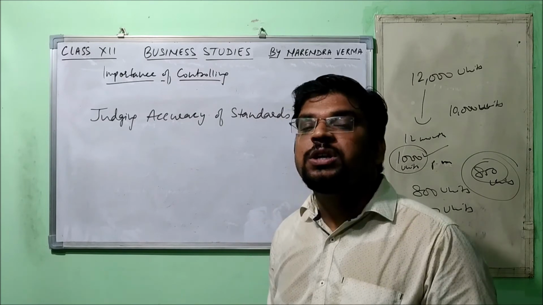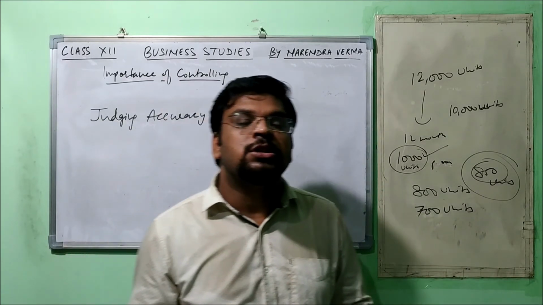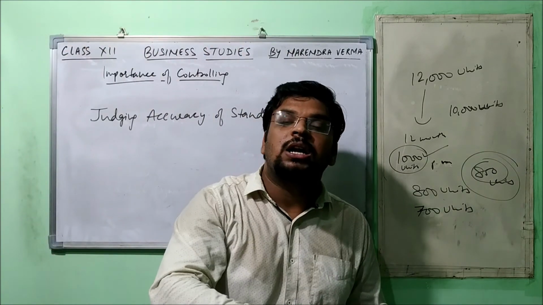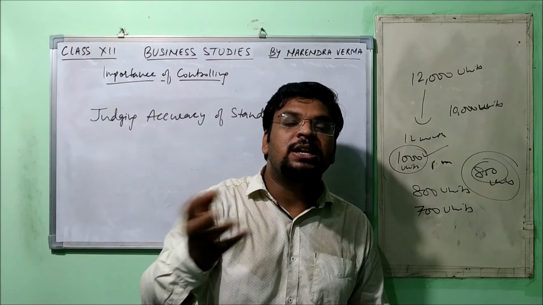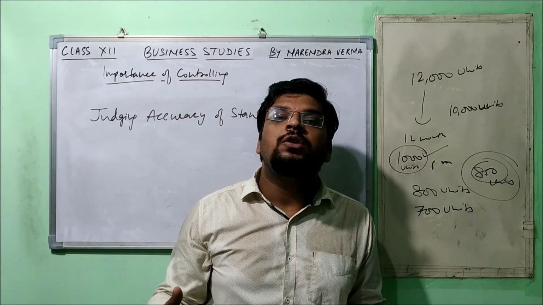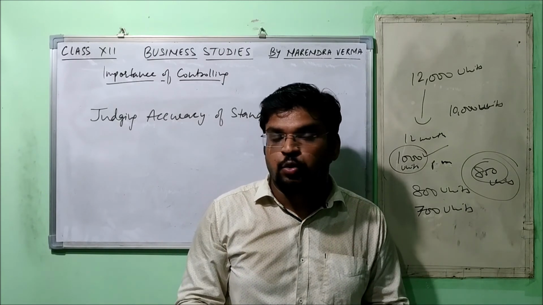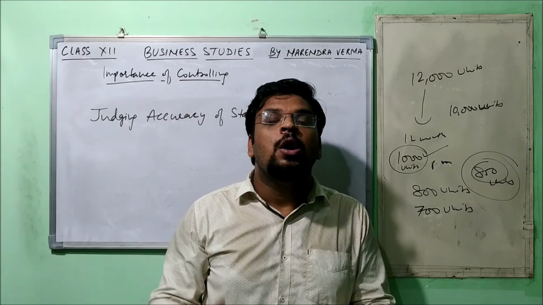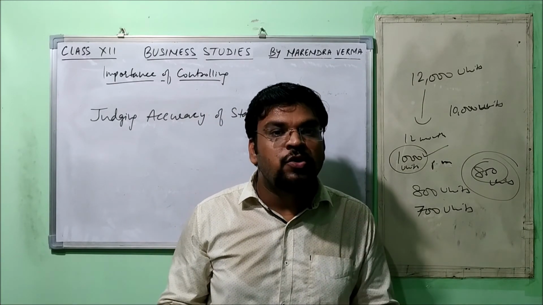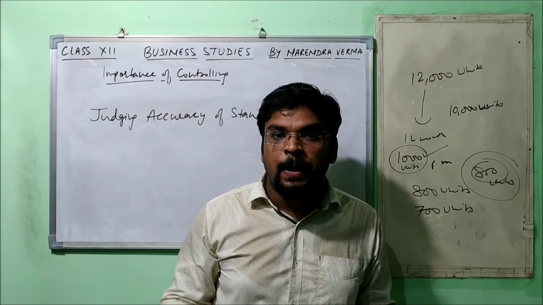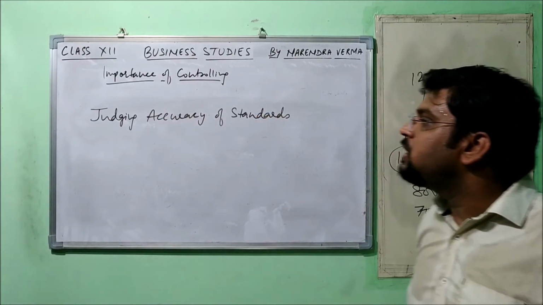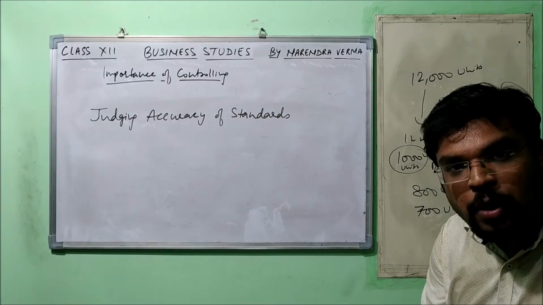Otherwise, if we put the burden of some unrealistic target on our employees and the entire organization, they will all get demoralized, right? So we are not supposed to do that. We need to live in reality. We have to set a target which is achievable and realistic. So that is why the controlling function is important in judging accuracy of standards. Understood the point?